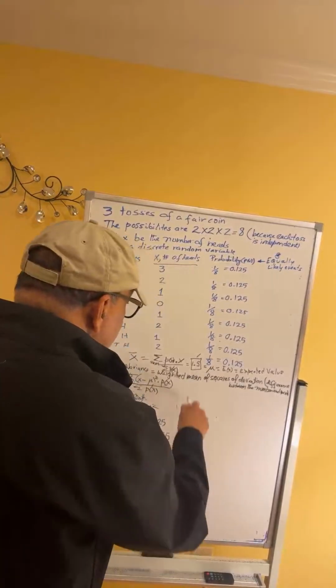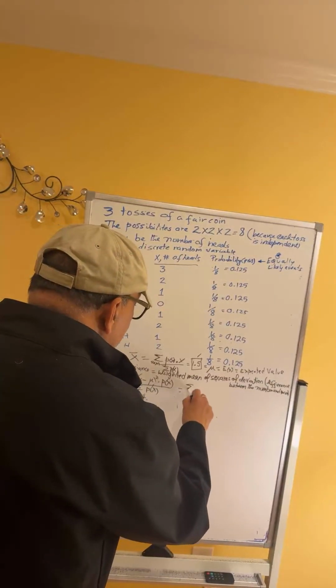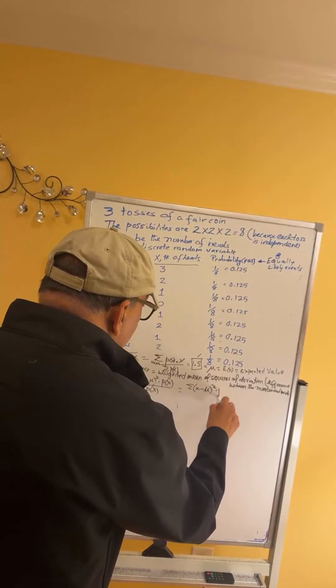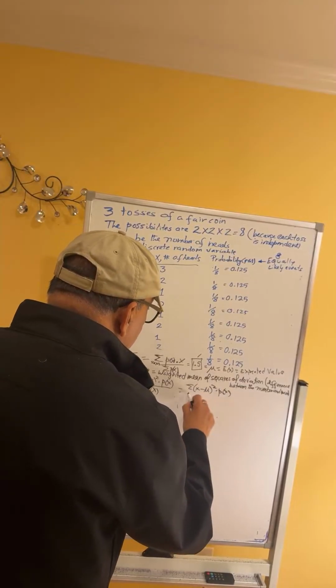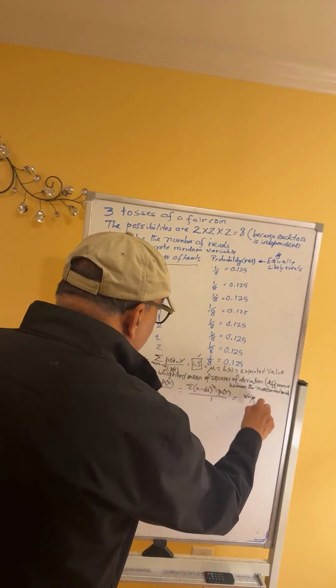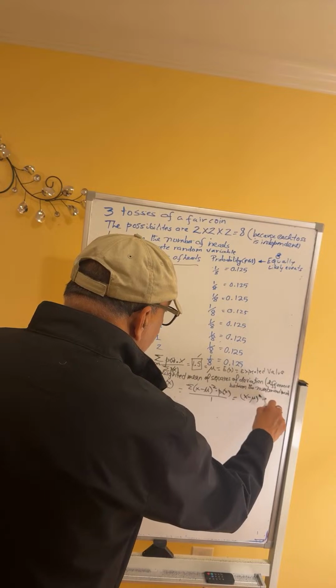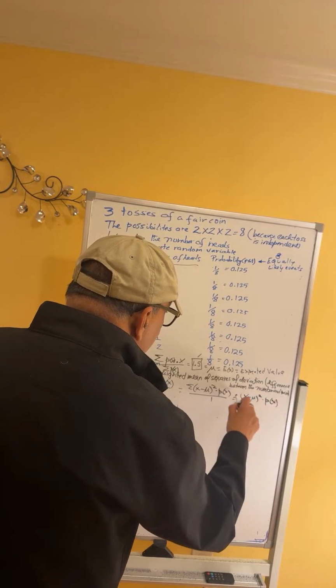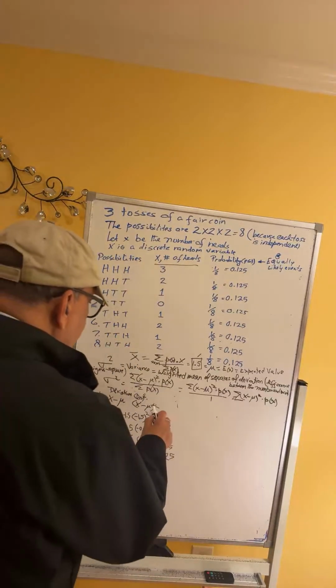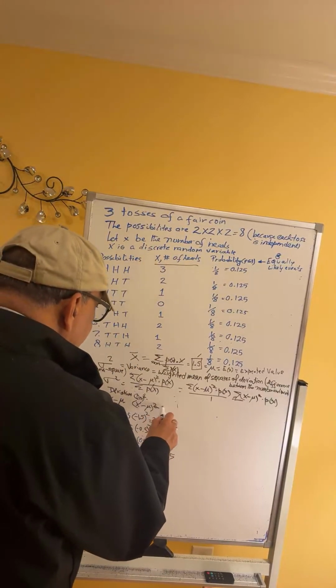So it is equal to sigma (x minus mu) square multiplied by the corresponding probability divided by 1, which finally reduces to (x minus mu) square times probability of x, and the whole thing is summed. So let me list the probabilities.